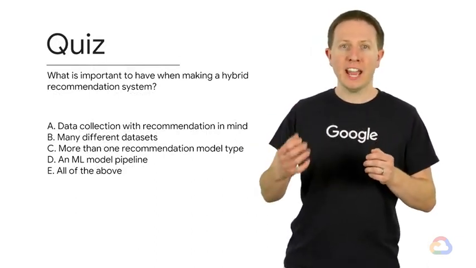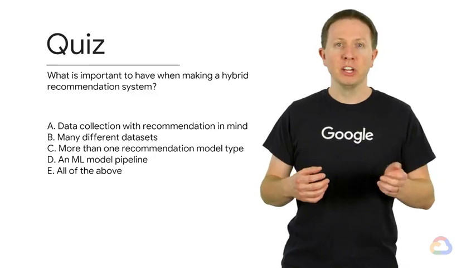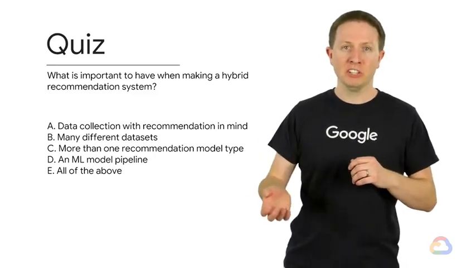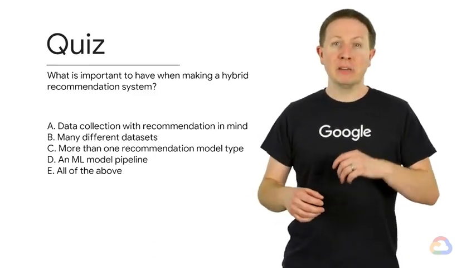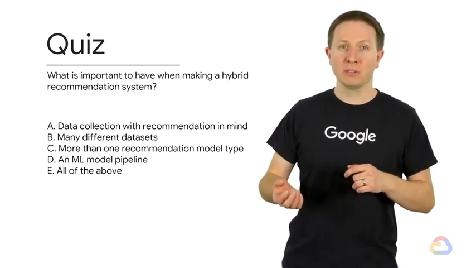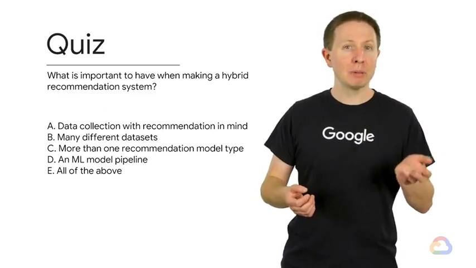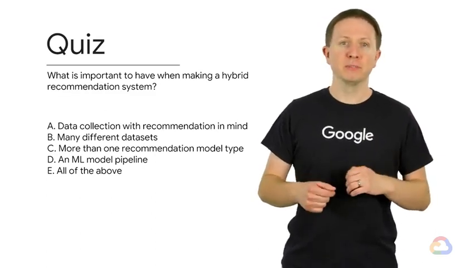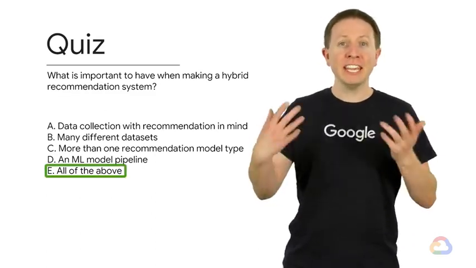What is important to have when making a hybrid recommendation system? Creating your data collection with recommendation systems in mind? Having many different data sets from different sources? Having more than one recommendation model type? Having a machine learning model pipeline? Or all of the above? The correct answer is E.